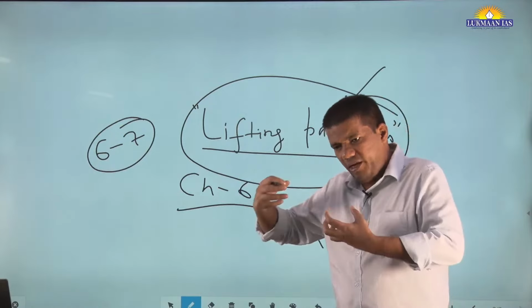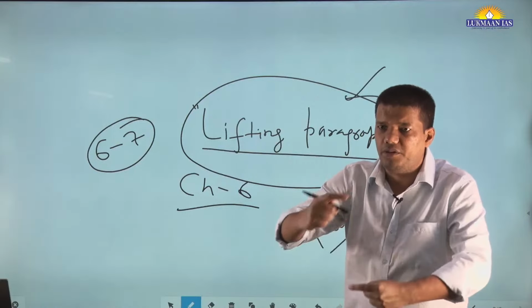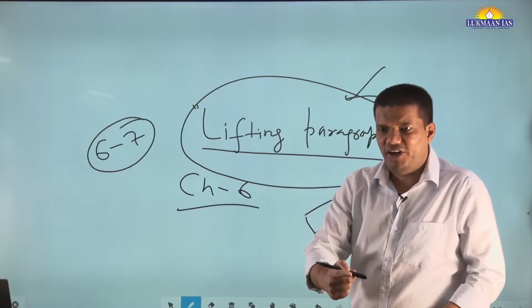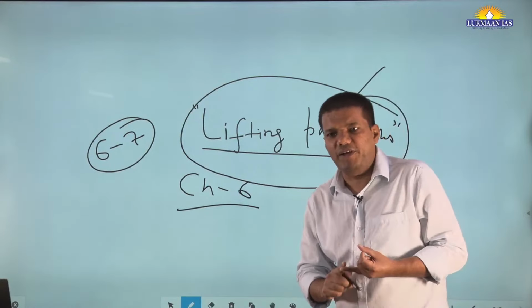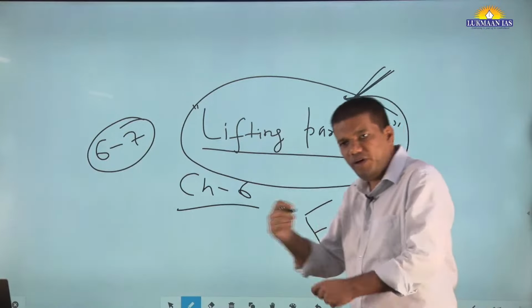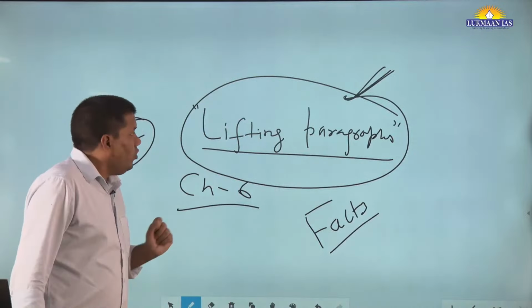I understand that I lifted, but if you put those lifted paragraphs in your notes and revise them 3-4 times, you will see those paragraphs become your own. Got it? So I have devoted time here. This is going to be the big process of our lecture delivery. Fine?